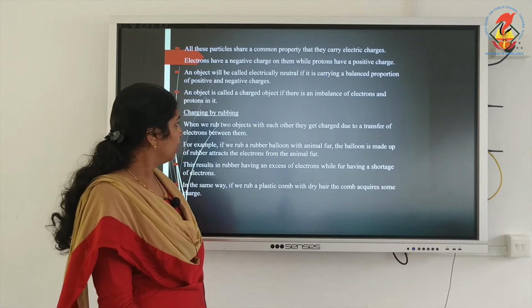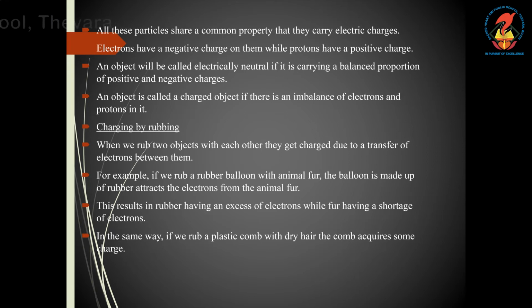For example, if you rub a rubber balloon with animal fur, the rubber attracts electrons from the fur. This results in the rubber having excess electrons while the fur has a shortage of electrons.